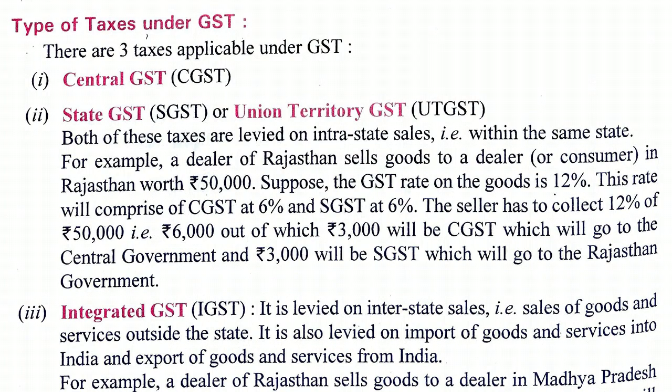So 12% of 50,000 is 6,000. Out of the 6,000, 3,000 will be CGST, that means 3,000 will go to the central government, and 3,000 will go to the state government. It will be SGST. So this is about central GST and state GST.